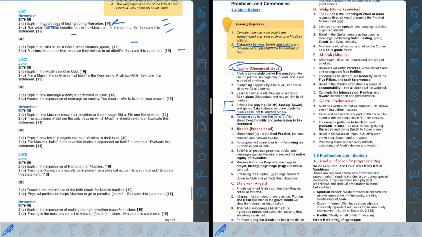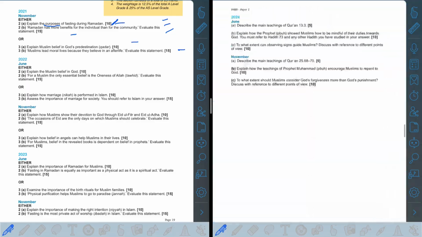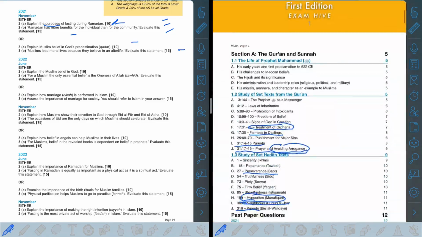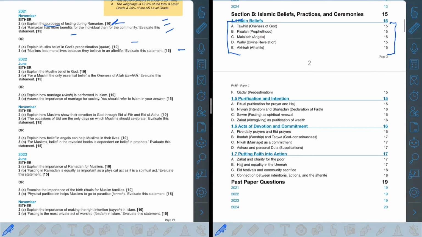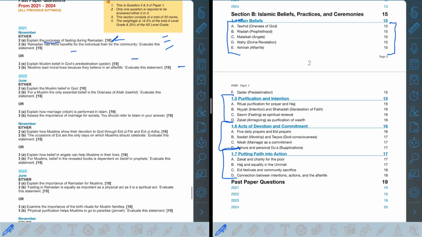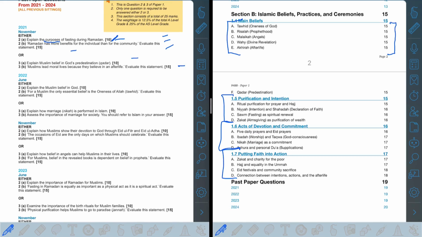There isn't a very set pattern over here, but if you go back and look at the syllabus of section B of paper 1, there's always a question on one of these areas. It's either going to be on purification, intention, act of devotion and commitment, or putting faith into action. You need to be fluent in all of these areas, because one section is equal to 25 marks, which is 12.5% of the total A level grade and 25% of the AS level grade if you're only giving paper 1 and 2.